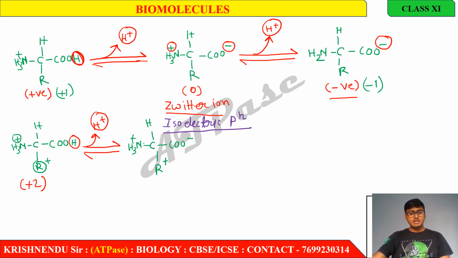The charge of this amino acid is plus 1.